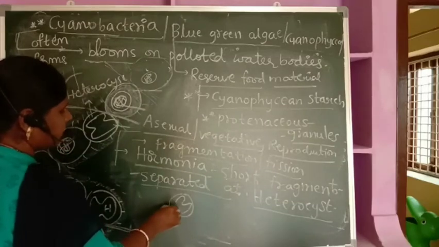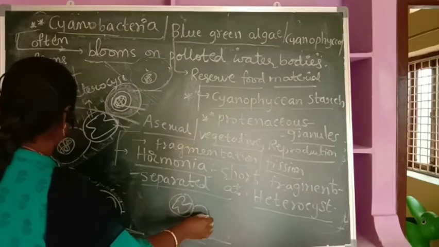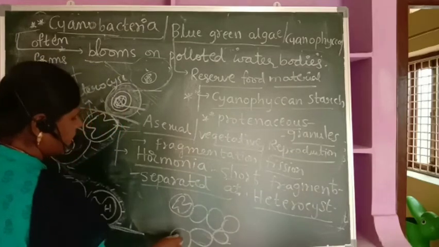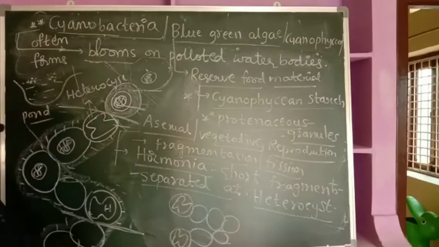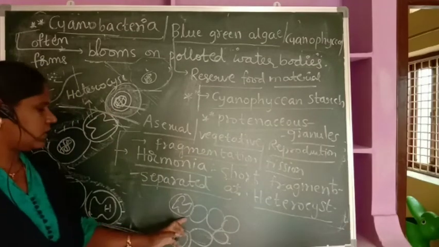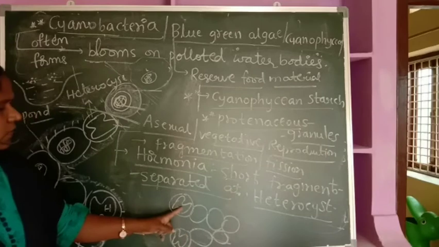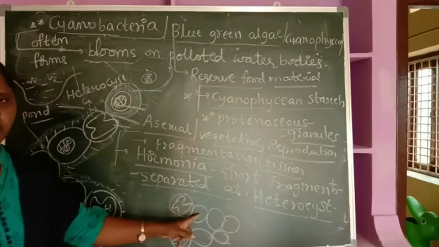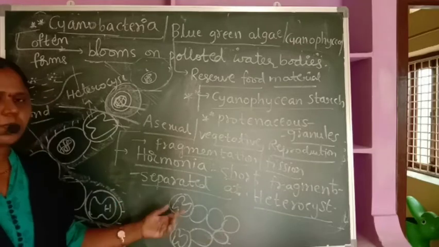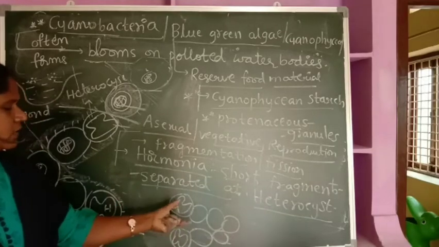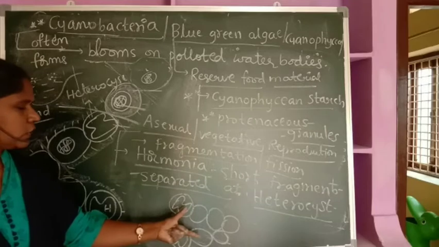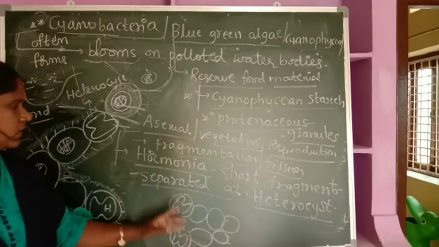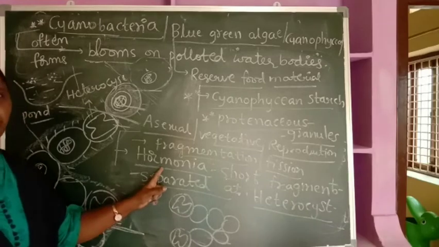It has a heterocyst, it has a number of cells, and like this again a heterocyst is there. So why is it broken at the heterocyst? Because the heterocyst helps in fixing atmospheric nitrogen into ammonia or nitrate. So the filament gets a sufficient amount of nitrogen. Each short fragment separated at the heterocyst, along with the heterocyst itself, is called hormogonia.